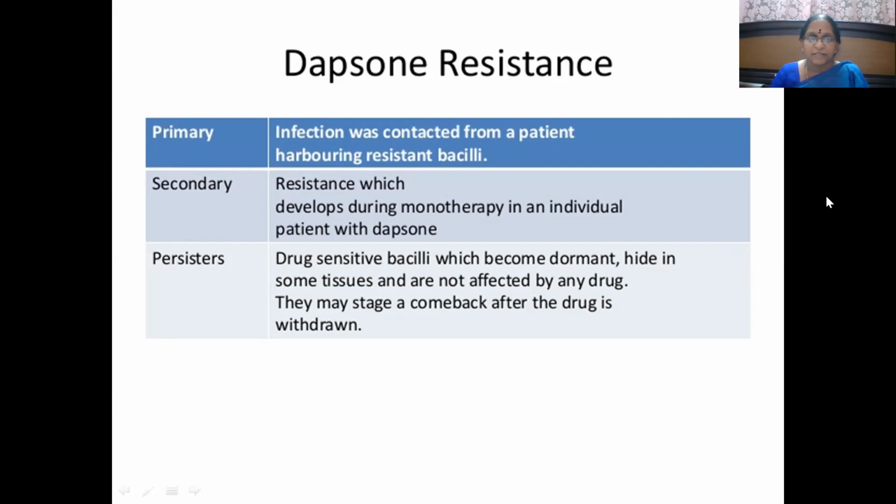Then what are persisters? Drug-sensitive bacilli which become dormant, hide in some tissues and are not affected by any drug. We can't attack them because they're intracellular, locked up within the tissues. They may stage a comeback after the drug is withdrawn, so there is a possibility of relapses in such cases. That's why we are not able to completely eliminate leprosy.